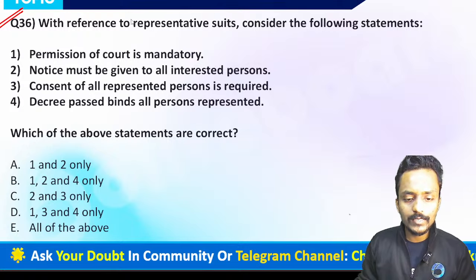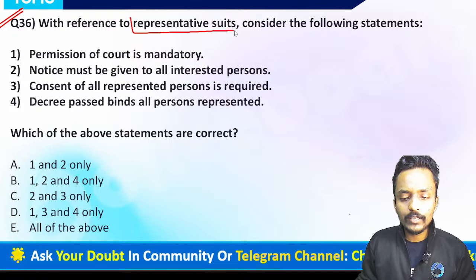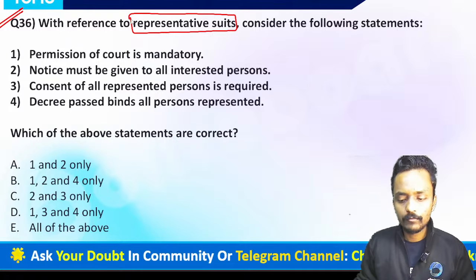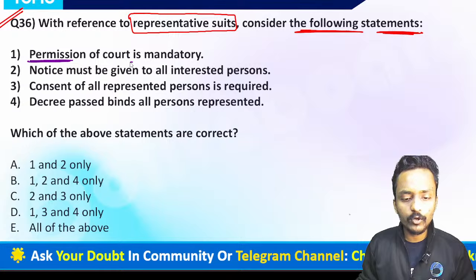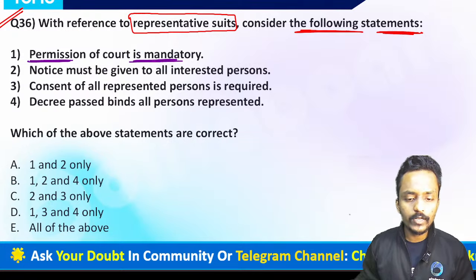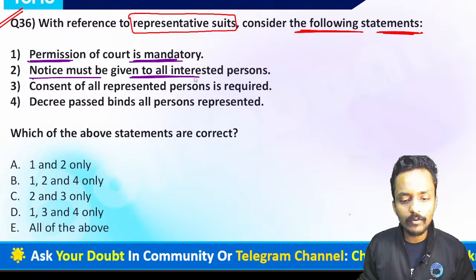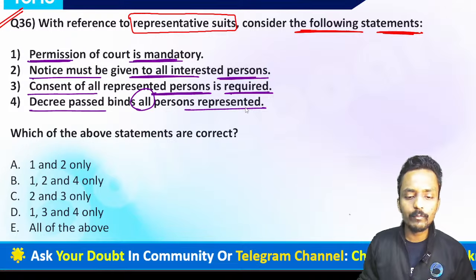Question number 36 is about the representative suit. With reference to the representative suit, consider the following statements. The first statement: permission of the court is mandatory. The second statement: notice must be given to all the interested persons. Third: consent of all the represented persons is required. Fourth: the decree passed binds all the persons represented.